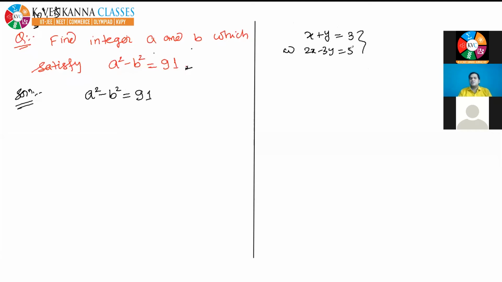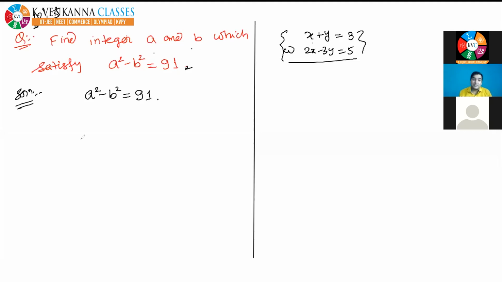Such types of questions you have solved in the previous classes. So the thing to observe is the number of variables is always equal to the number of equations. Only in that case will you be able to solve these equations and get the values of the variables.